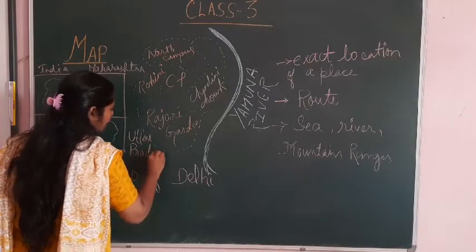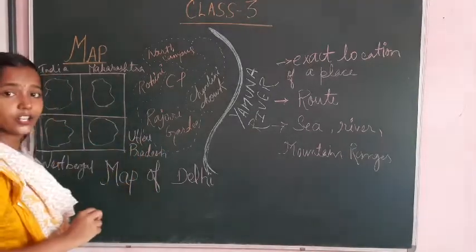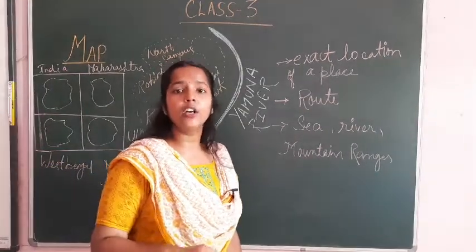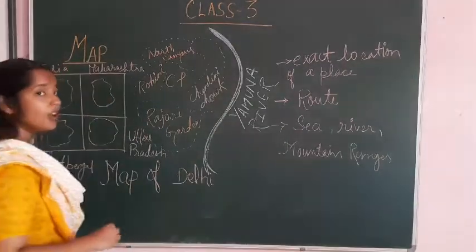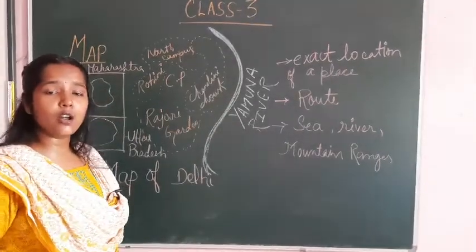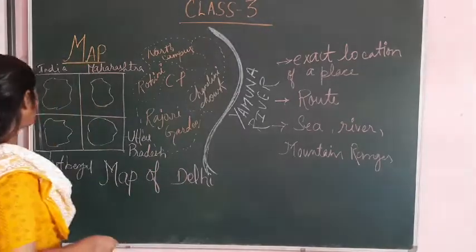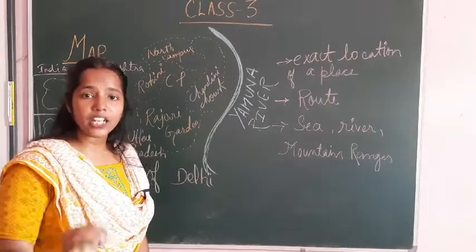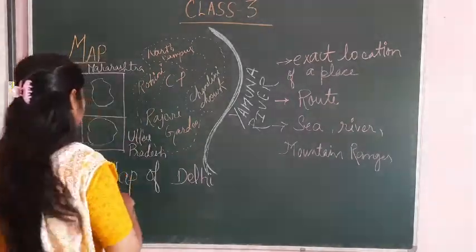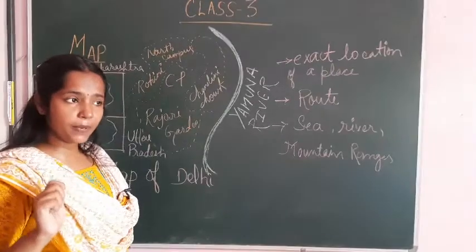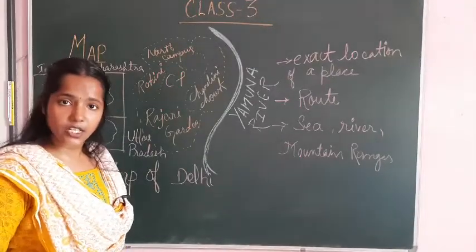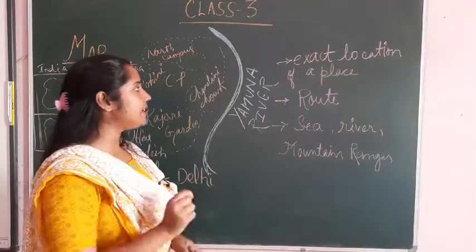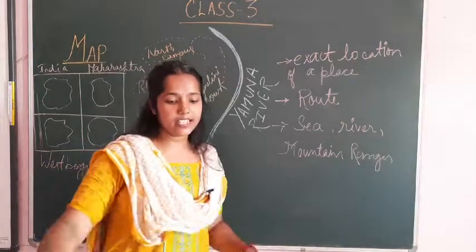So every map has its own location. In India we will see different cities, different boundaries related to the exact area. In Maharashtra we see only the area which is in Maharashtra. In West Bengal we will only see the capital or the area of West Bengal, like a particular state. In Uttar Pradesh we will only see the places situated in Uttar Pradesh, isn't it? So there are some relevant maps given in your book.